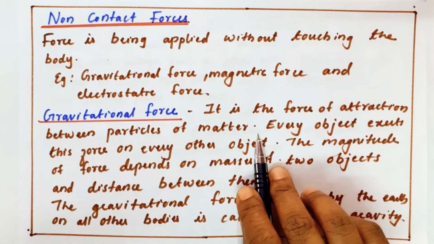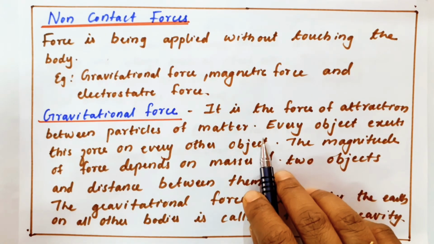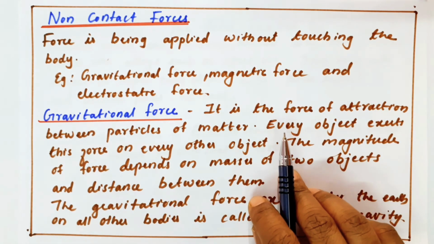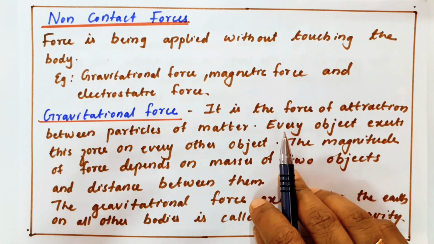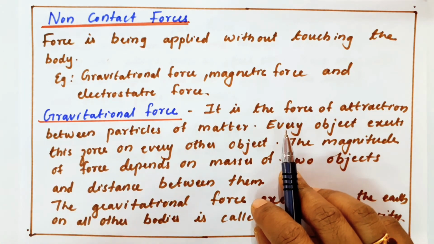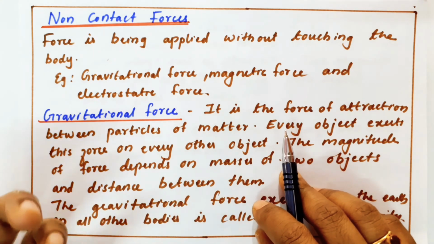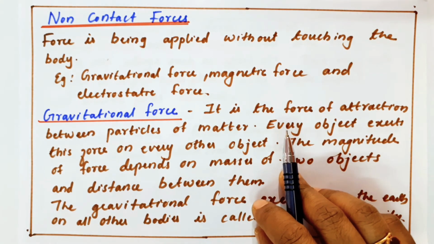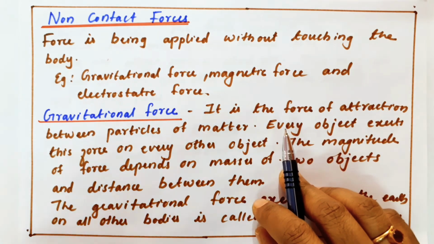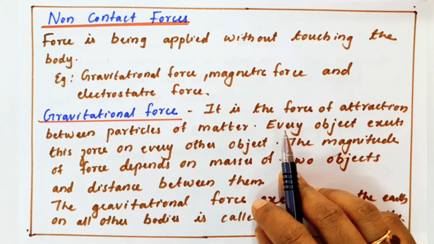I need to tell a little more about gravitational force. We all are experiencing gravitational force. Our earth has a gravitational force of attraction with the sun. In the same way, our earth is exerting a gravitational force on each and every object on the earth. If two persons are standing, between them they also have a gravitational force.